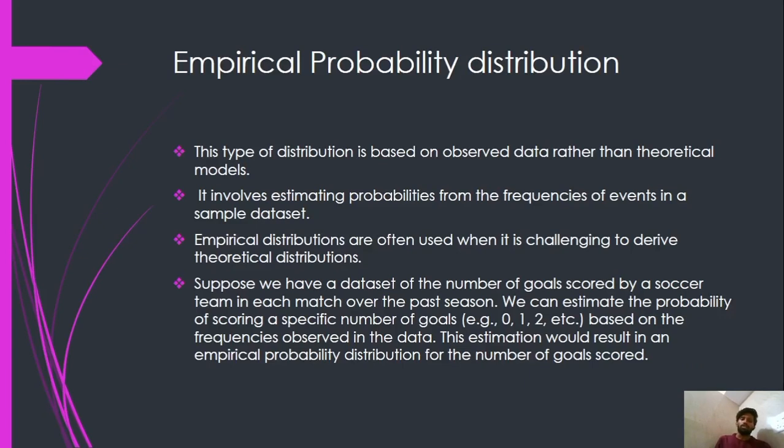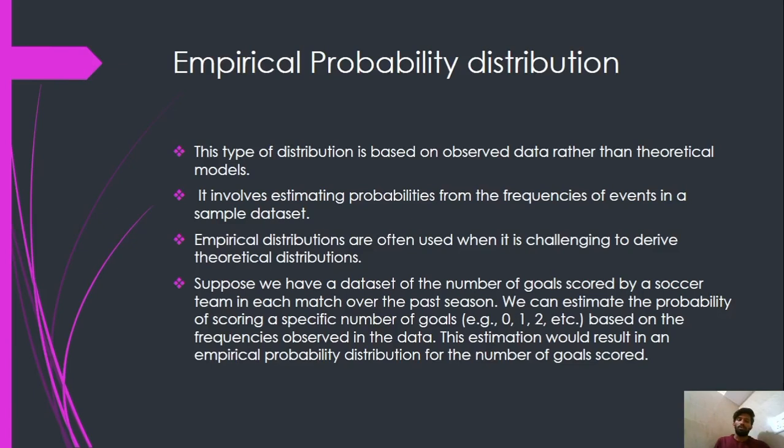At last, we will discuss empirical probability distribution. This type of distribution is based on observed data rather than theoretical models. It is like practical values. It involves estimating probabilities from the frequencies of events in a sample dataset. Empirical distributions are often used when it is challenging to derive theoretical distributions.